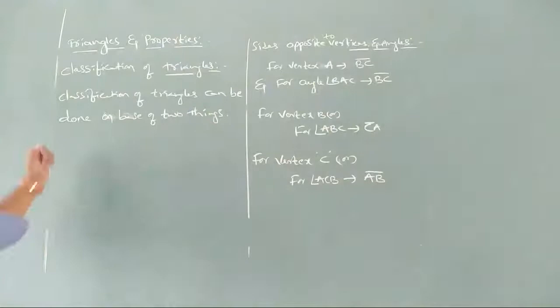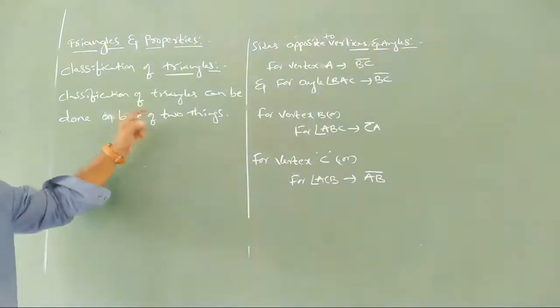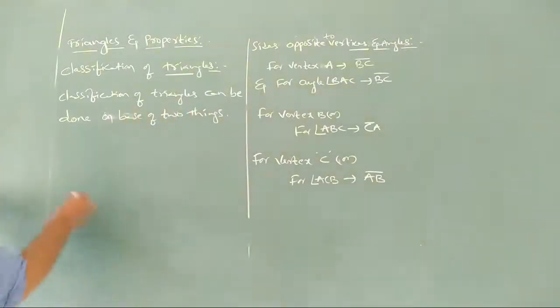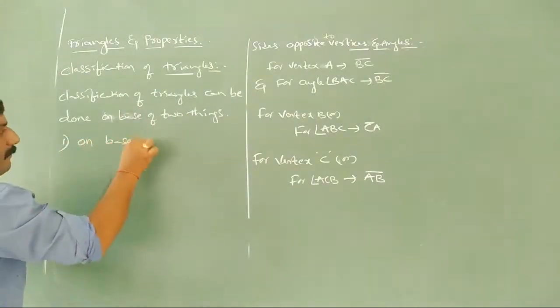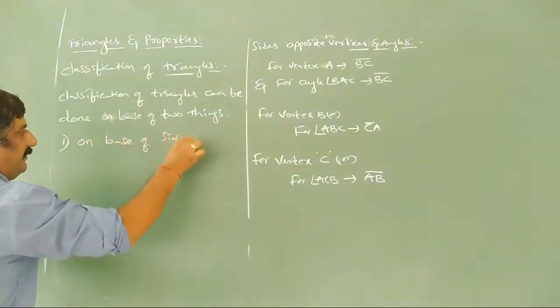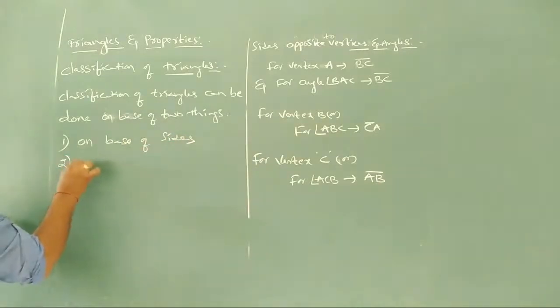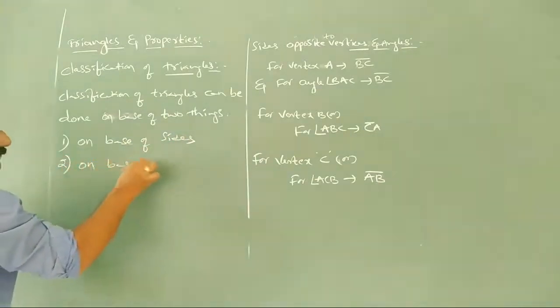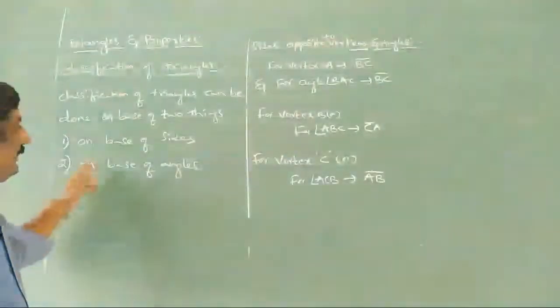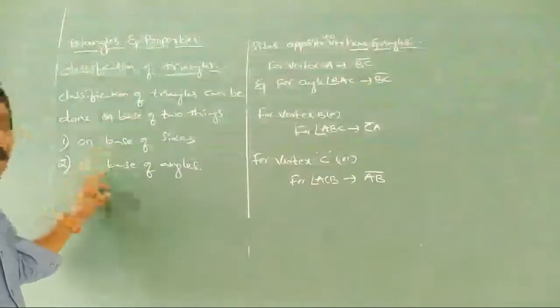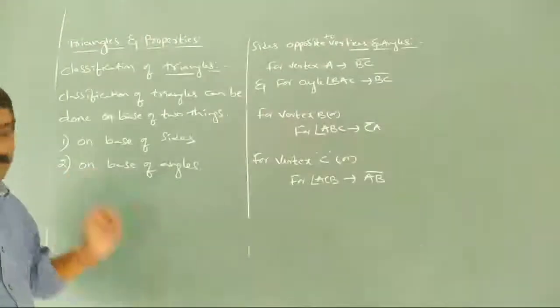Classification of triangles can be done on the base of 2 things. What are those? First, on the base of sides. Second one is on the base of angles. So in these 2 ways we can classify the types of triangles.